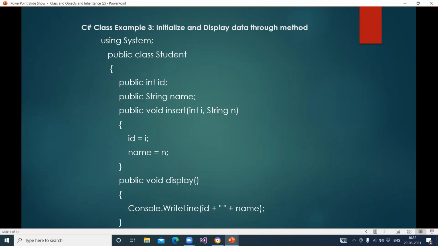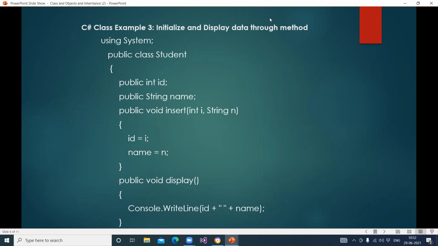Yes, the next is initialize and display data through a method. How do we create a method? Method means function. Method means function, a user-defined function which you create according to your requirement.